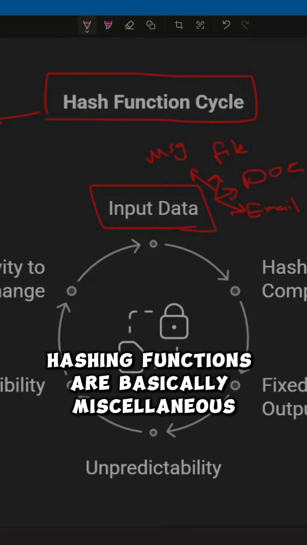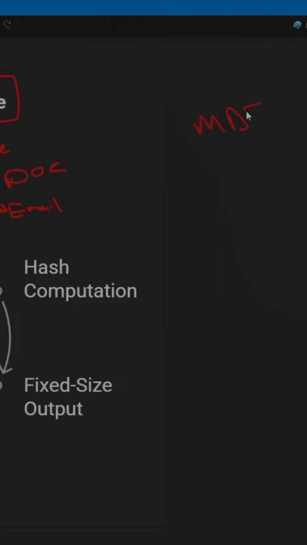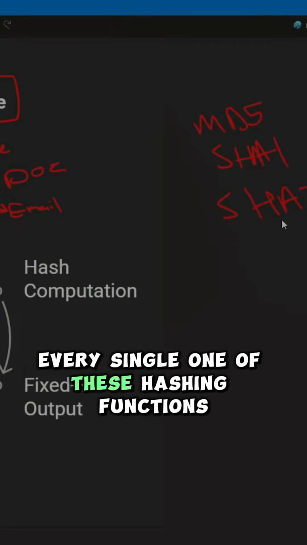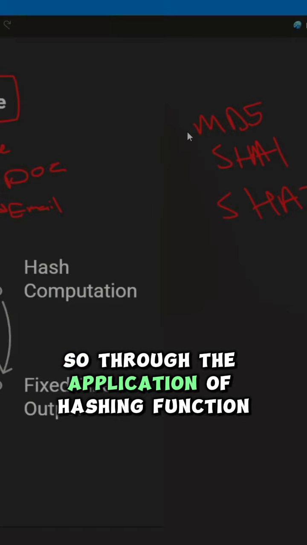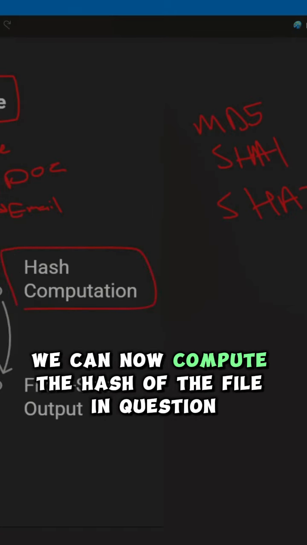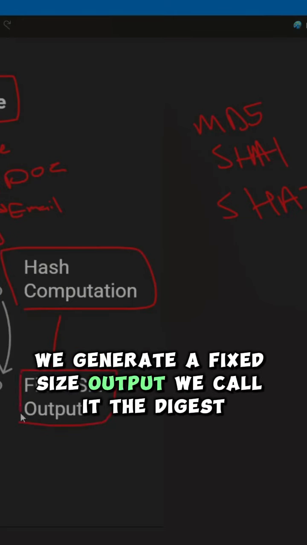Hashing functions are basically miscellaneous. We have MD5, we have SHA1, we have SHA256. Every single one of these hashing functions has its own use. So through the application of a hashing function, we move on to hash computation. We can now compute the hash of the file in question. Next, after the hash is computed, we generate a fixed size output. We call it the digest.